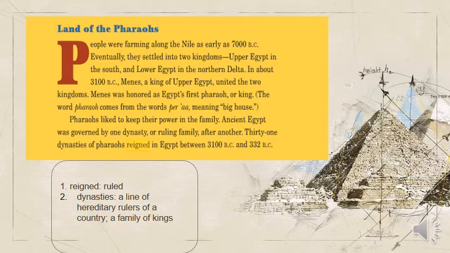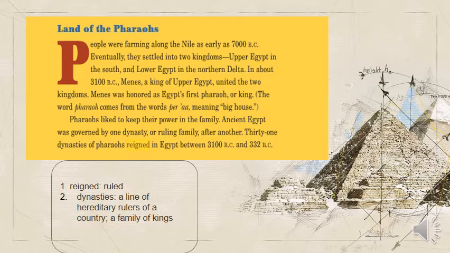The land of the pharaohs. People were farming along the Nile as early as 7000 BC. BC means before Christ. Eventually, they settled into two kingdoms: Upper Egypt in the south, and Lower Egypt in the northern delta. In about 3100 BC, Menes, a king of Upper Egypt, united the two kingdoms. Menes was honored as Egypt's first pharaoh and king.